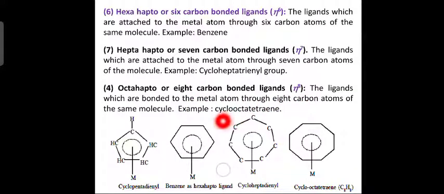Example is cyclooctatetraene. You can see here the structures: cyclopentadienyl linked to the metal atom, and benzene linked to the metal atom, that is hexahapto. This is pentahapto, hexahapto, and this is heptahapto, so 7 carbon atoms are there. This is octahapto, with the cyclooctatetraene example. 8 corners are there for 8 carbon atoms.